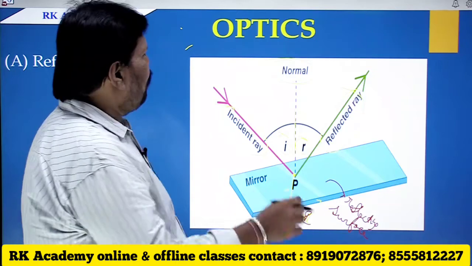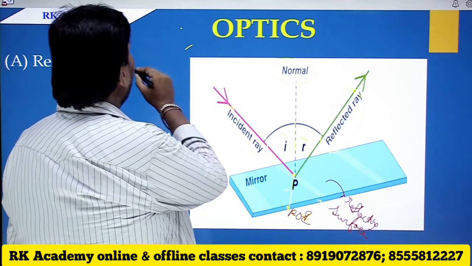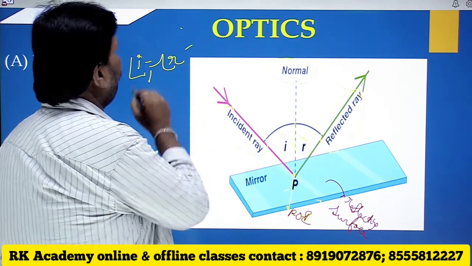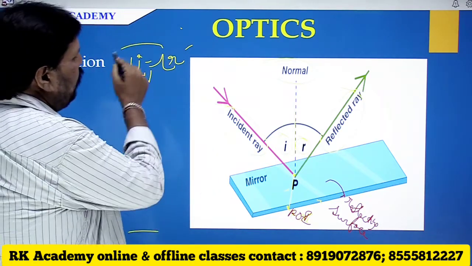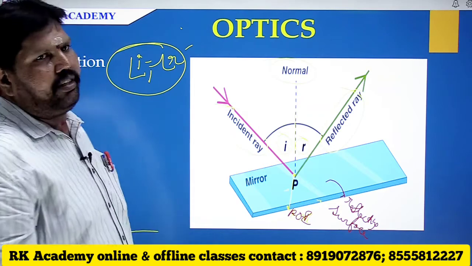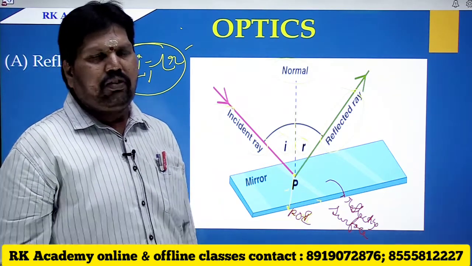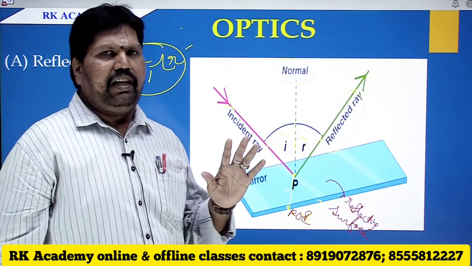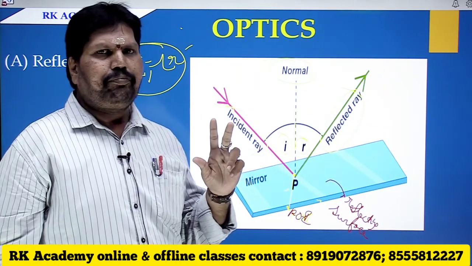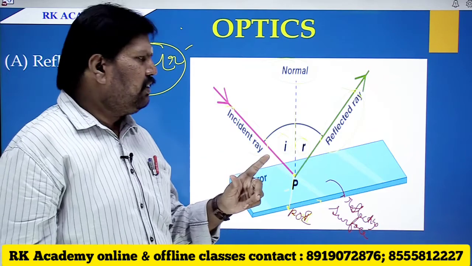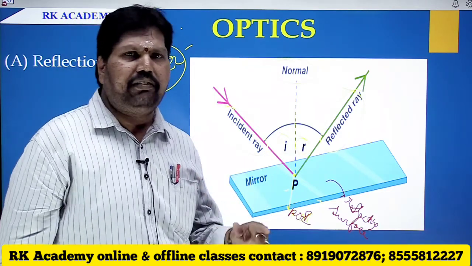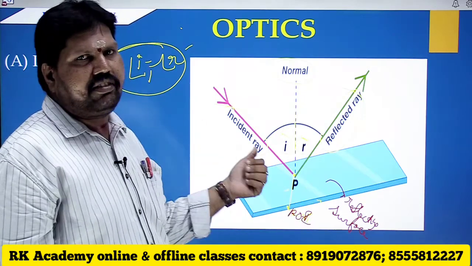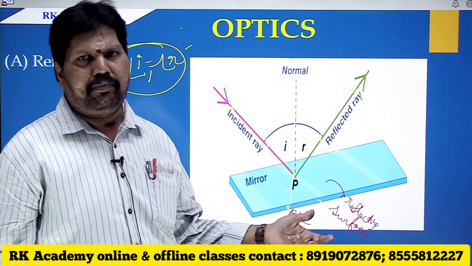The second law of reflection is that the angle of incidence is equal to the angle of reflection. So these are the two laws of reflection. I repeat, the incident ray, normal and reflected ray are on the same plane and on either side of the normal, and the angle of incidence is equal to the angle of reflection.